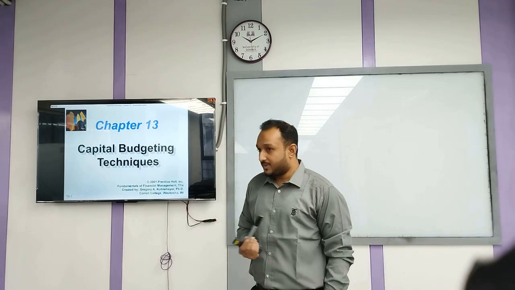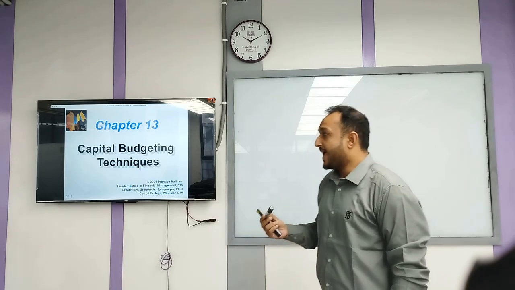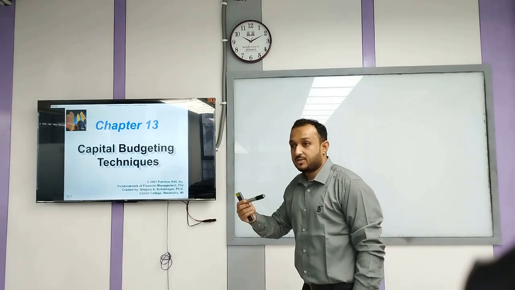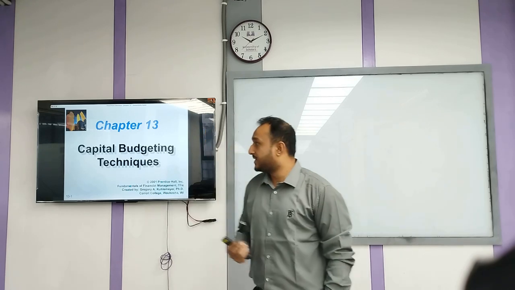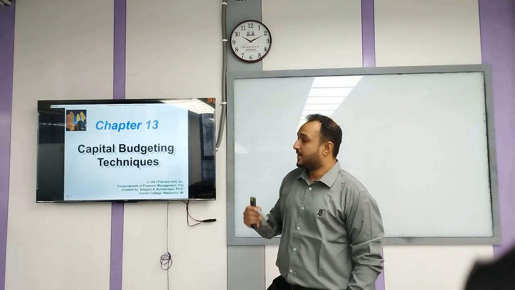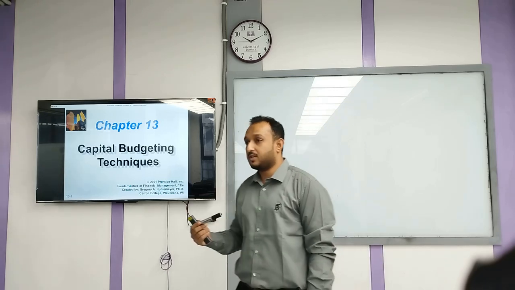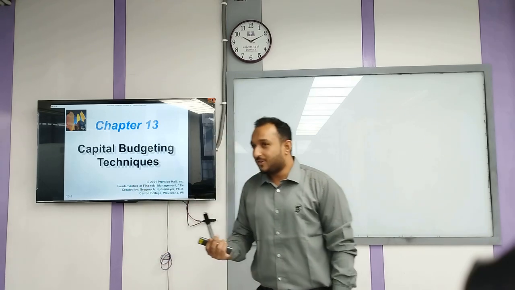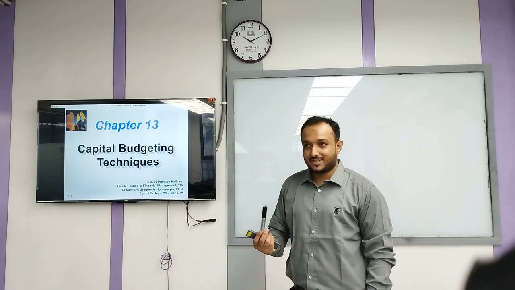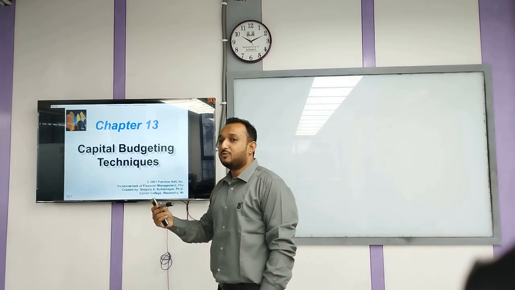So actually what is capital budgeting? Right? Capital budgeting is termed as the systematic process of identifying, analyzing and selecting the best investment opportunity that will give you future potential benefit for more than 1 year. If not more than 1 year, then it will not be a fixed asset or capital, right? If less than 1 year, then it will be a current asset.